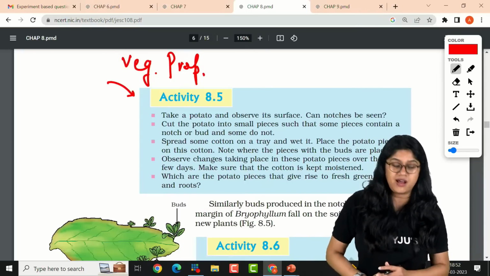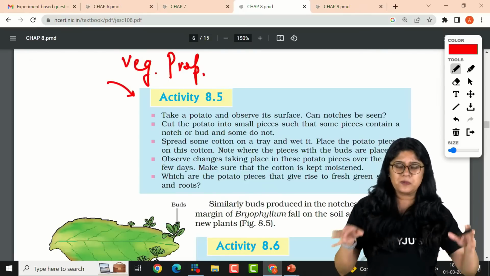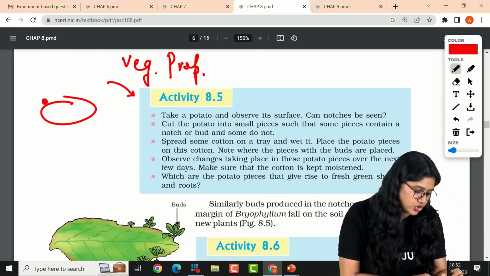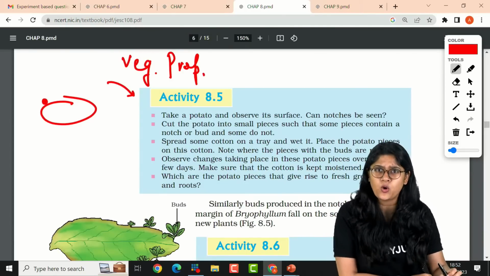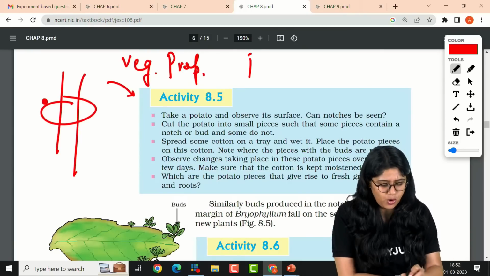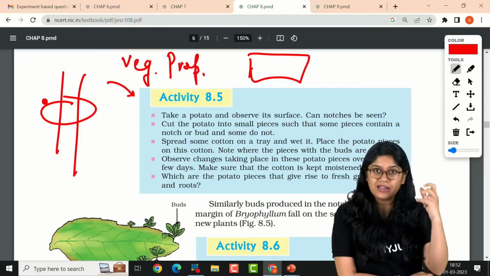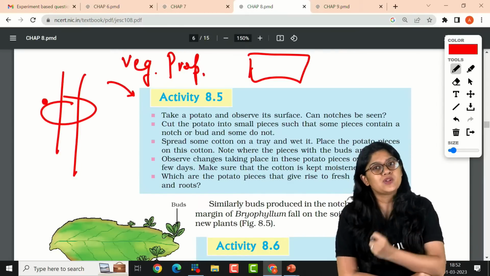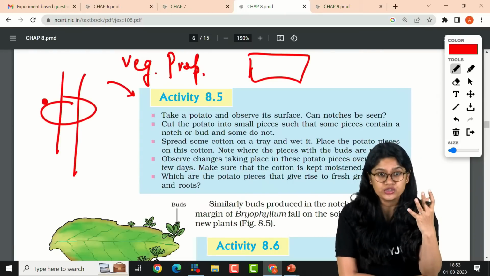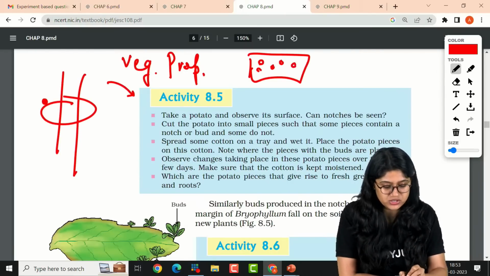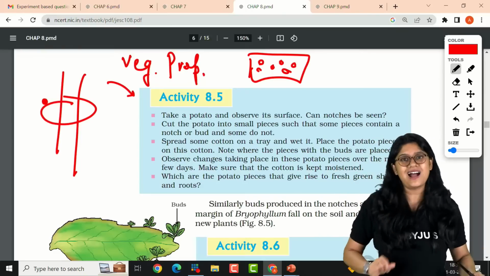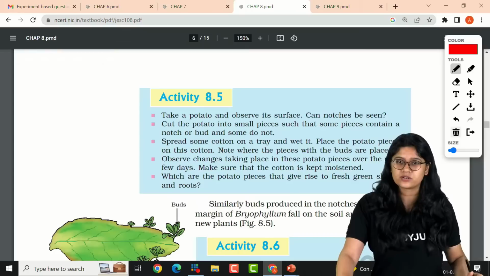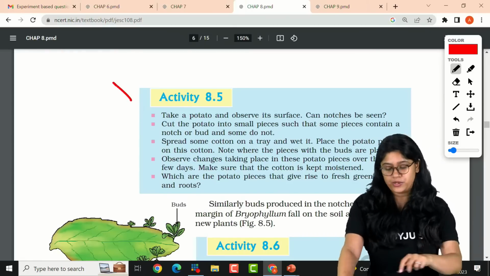In this particular activity, they're asking you to cut the potatoes into small pieces and keep them on wet cotton. They're asking you to have potatoes which have the notch or the buds. I'm sure you would have seen them at your home. So basically you have to cut them, spread them on the cotton, and add some water. That water will help provide the moisture that will eventually help the potato slices grow further. You will see after some time some growth. You can try this activity, but it is not that important for the examination, so please do it during your summer vacations. But you should know what is happening over here.